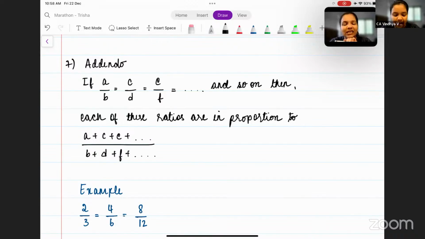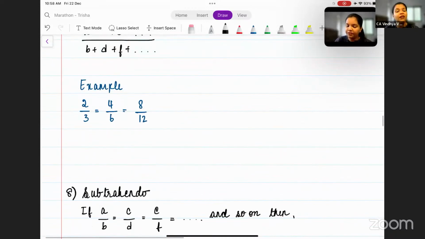A by B, C by D, E by F are in proportion to one another. Then each of these ratios will be in proportion to (A plus C plus E and so on) divided by (B plus D plus F and so on). How do you understand this? Let us take an example. We have 2 by 3, 4 by 6, and 8 by 12, three ratios which are in proportion to one another.